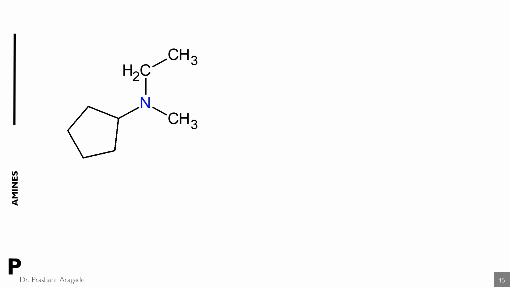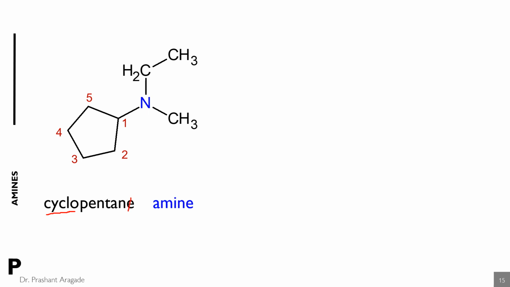Now here is an example of cyclic compounds. So you have to start the numbering from the carbon atom on which the amine group is attached. It is an unsubstituted cyclic compound, so you can number either clockwise or counterclockwise. So 5 carbon atoms, so the name is pentane. You have to use the prefix cyclo as the carbon atoms are arranged in a cycle, and you have to replace this E with amine.